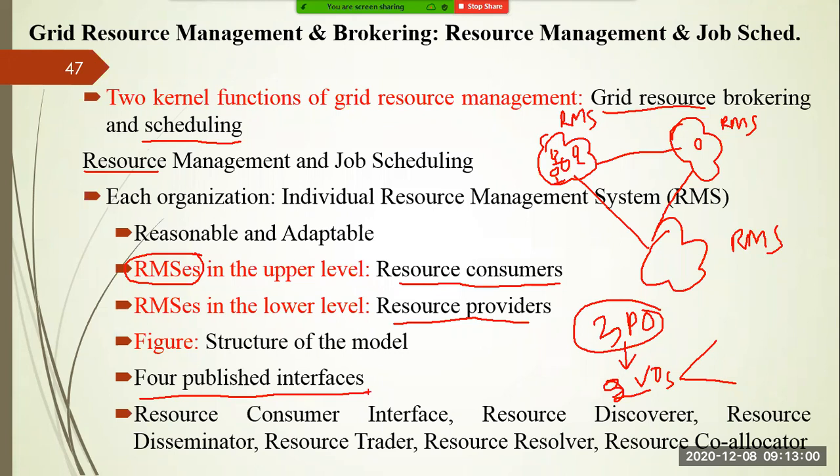So if you want to go for this resource management system, you have to see there are four different published interfaces, right? One of the popular interfaces is your resource consumer interface. So the first one is called the resource consumer interface. Why is it used? It is used to access the upper level resource management system or your user applications. Generally, a user application is deployed using this resource consumer interface.